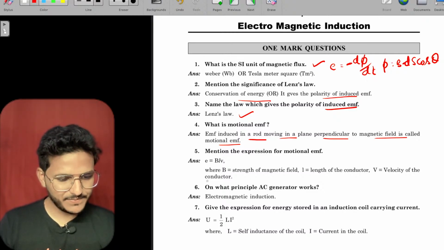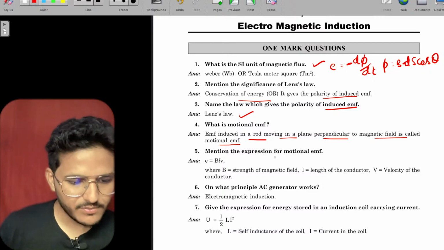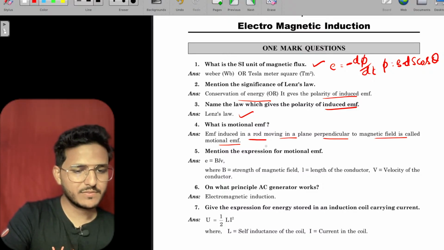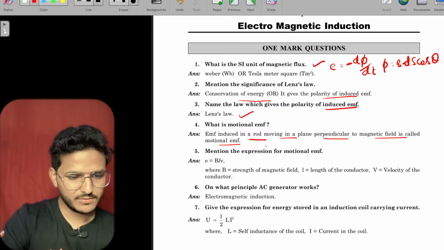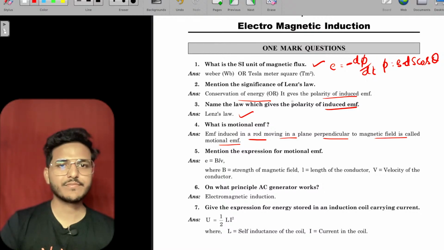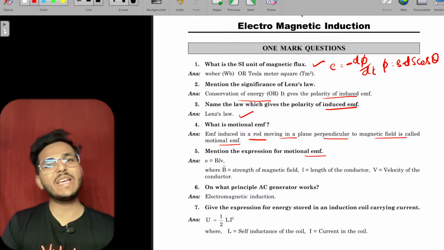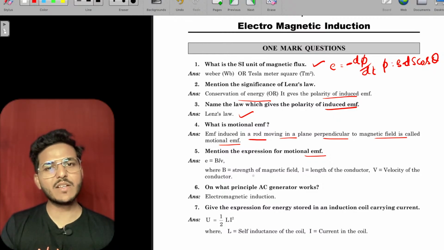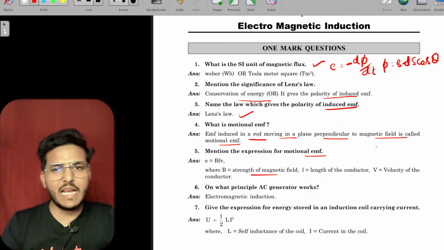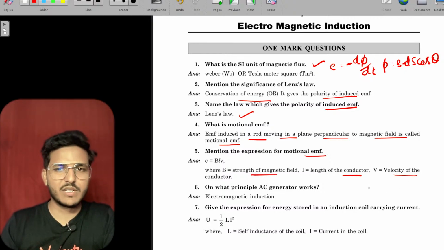Mention the expression for motional EMF: E equals BLV, where B is the strength of the magnetic field, L is the length of the conductor, and V is the velocity of the conductor.